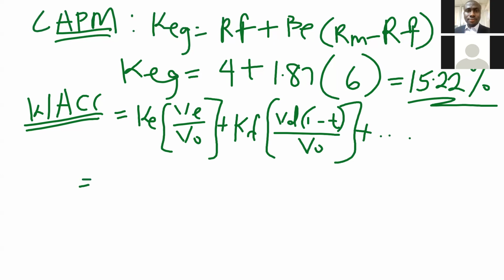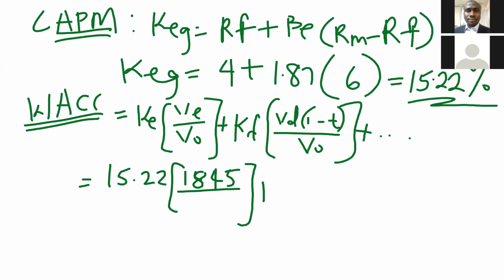Our KE is 15.22%. What is our VE? 1845. What is our VO? Before I write that VO, let me quickly write KD. What's our KD? 4.8. You remember, this is the 4.8 we used when we were calculating the market value of bond. This is the yield that we used.